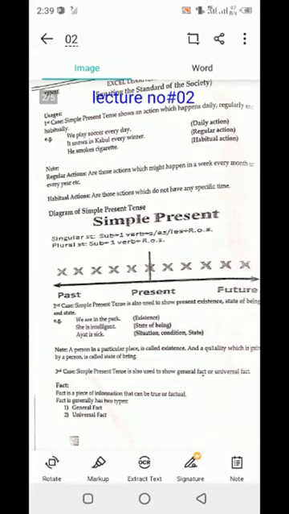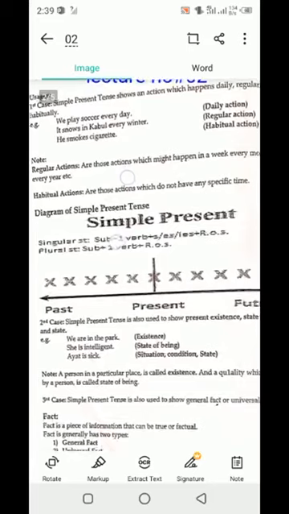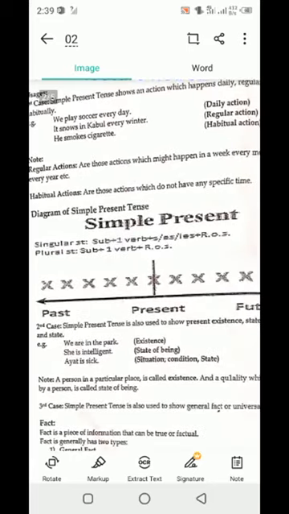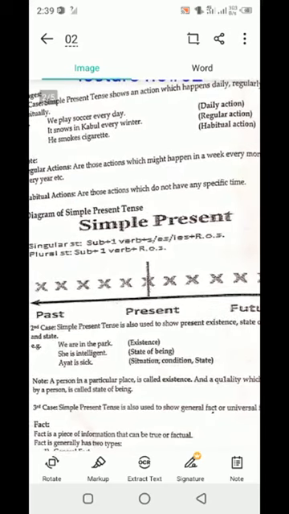Those actions which happen daily, regularly, and habitually, like how we play squash every day, so it shows a daily action. Clear? It snows in Kabul every winter, so it shows a regular action here. And he smokes cigarettes, it shows a habitual action here. Clear?